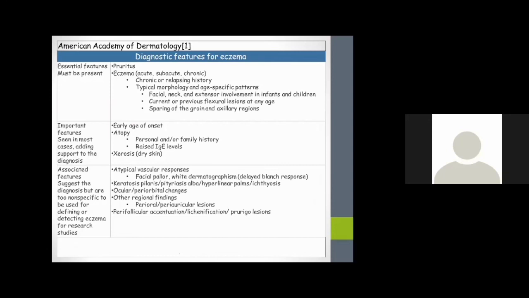Then associated features suggest the diagnosis but are too non-specific to be used for defining or detecting eczema for research studies, like atypical vascular responses, keratosis, ocular changes, other regional changes, perifollicular accentuation or lichenification. These associated features also can be present in atopic dermatitis, and they indicate the severity of the condition.